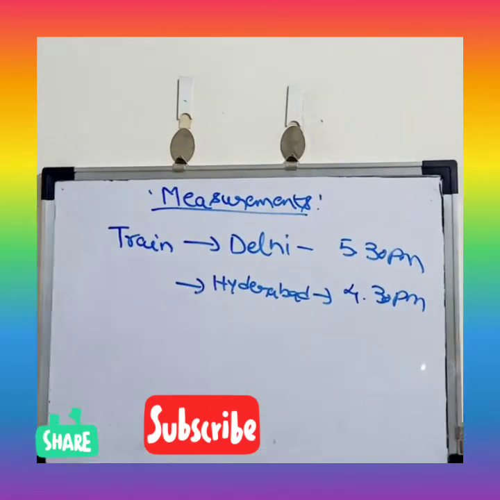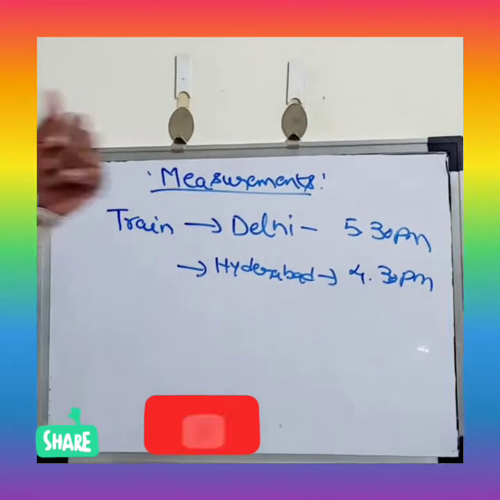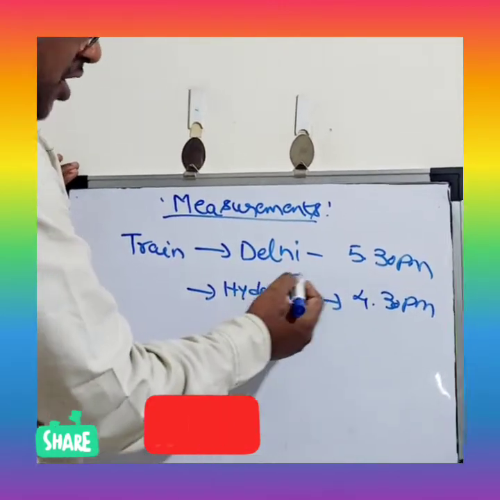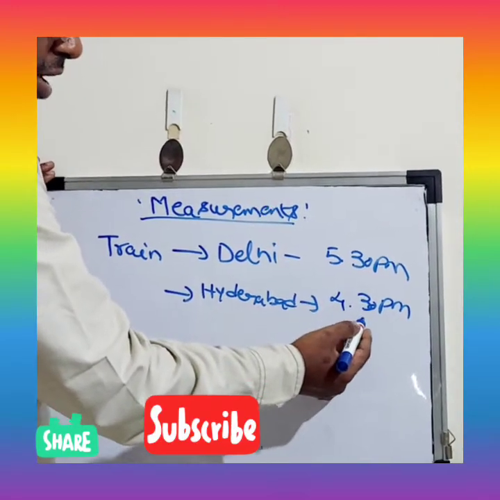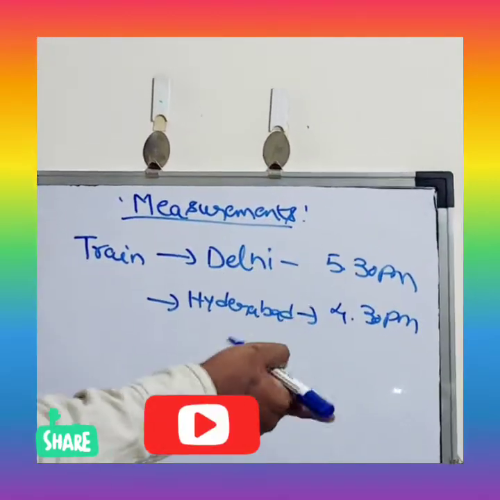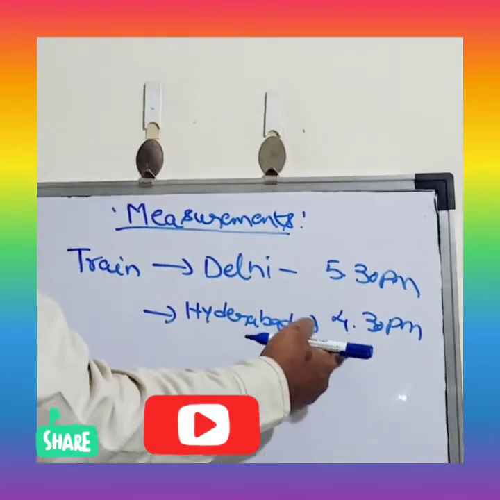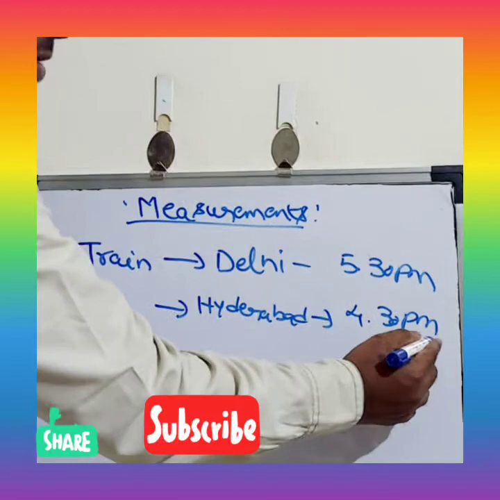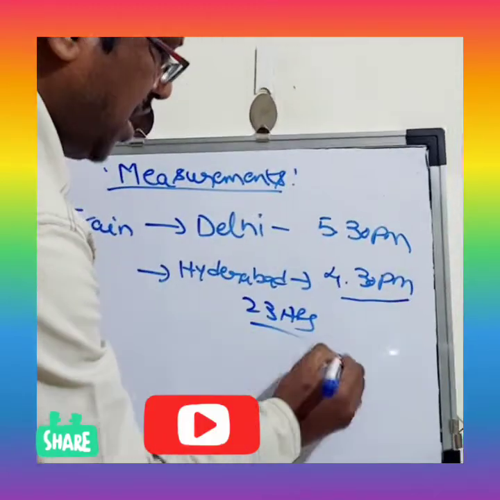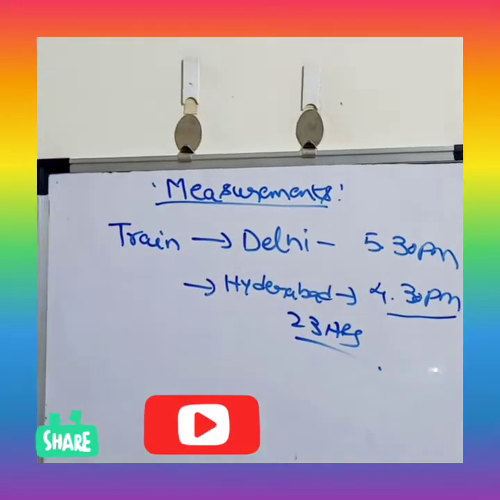By seeing the problem we can answer. The first method is that it started today at 5:30 p.m. and the next day it arrived at 4:30 p.m. One day has 24 hours, but it reached 1 hour before, at 4:30 p.m. only. So the answer is 23 hours. This is the direct method.